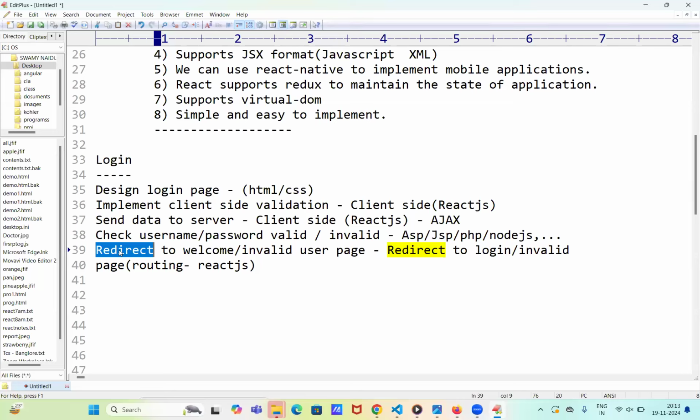Is this clear? Not only in this concept, if you take any concept, 70% of the coding is React.js coding that we implement. Registration concept, payment concept, or any other concept, 70% of the coding is React.js coding.